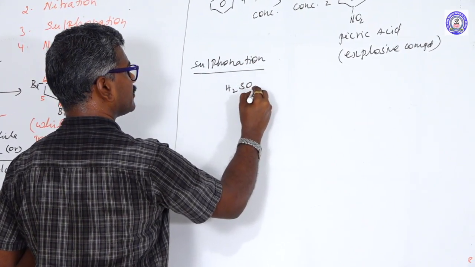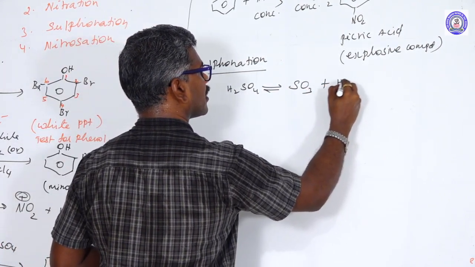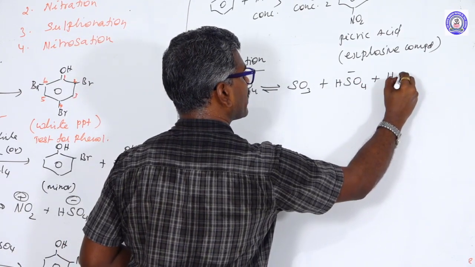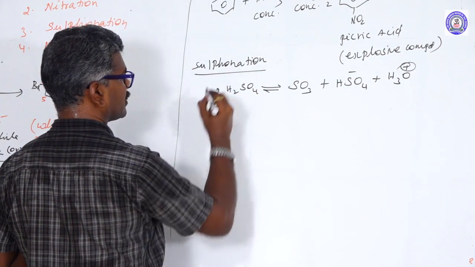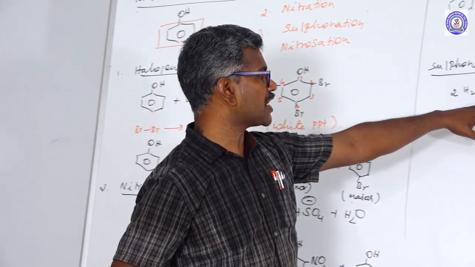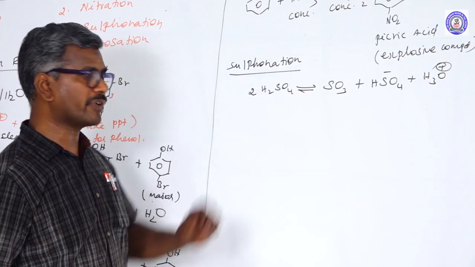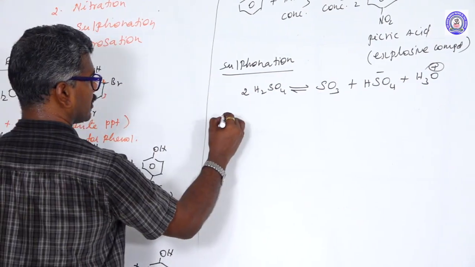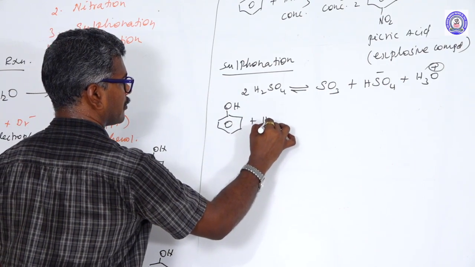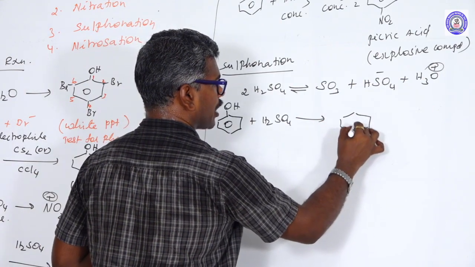Here sulfuric acid produces SO3 neutral, HSO4 minus, and another one is H3O plus. The nitration reaction is an irreversible reaction, but the sulfonation reaction is a reversible reaction. SO3 acts as a neutral electrophile. This reacts with the phenol to form ortho and para products.